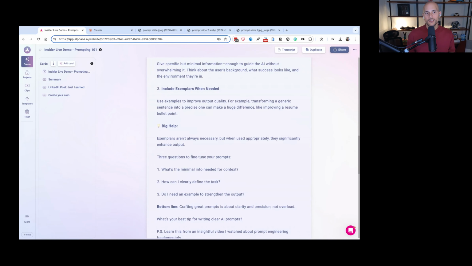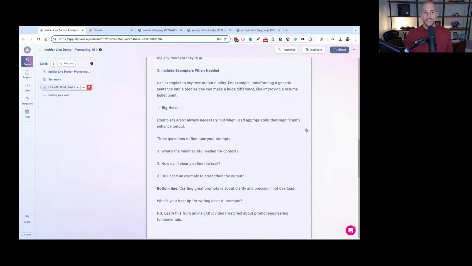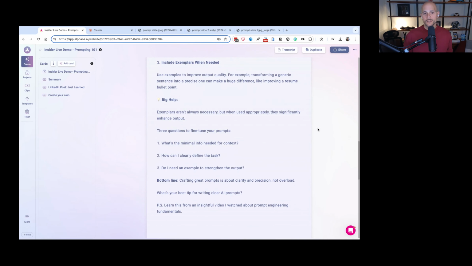Think about the user's background, what success looks like, and the environment they're in, right? And third, include exemplars when needed. Exemplars are essentially examples, so use examples to improve output quality. For example, transforming a generic sentence into a precise one can make a huge difference, like improving a resume bullet. Big help. Exemplars aren't always necessary, but when used appropriately, they significantly enhance the output.